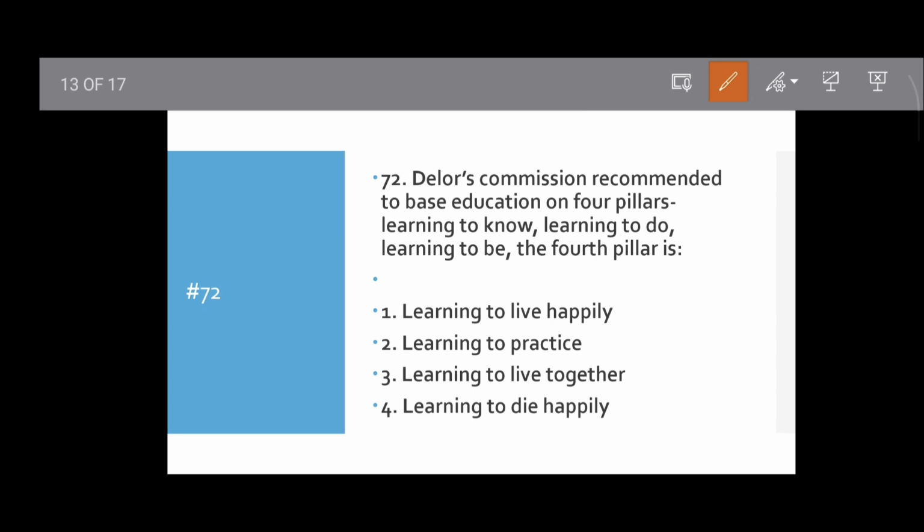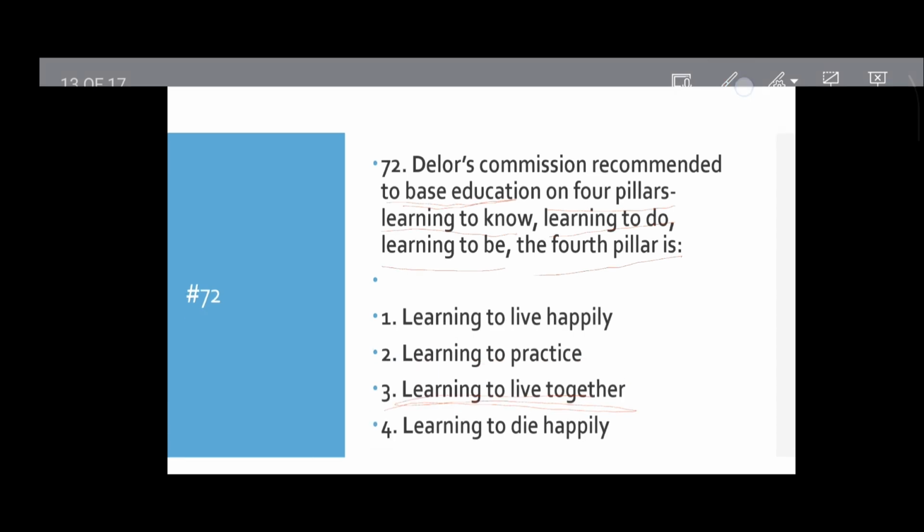The Delors Commission recommended education on four pillars: learning to know, learning to do, learning to be. The fourth pillar is what? Learning to live happily, learning to practice, learning to live together, or learning to die happily. The fourth will be learning to live together, according to the Delors Commission and the recommendation of UNESCO. Then move to the next question.